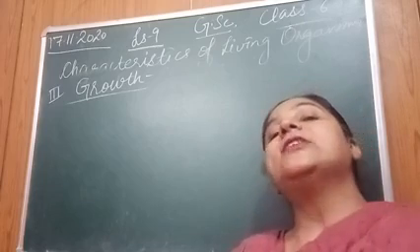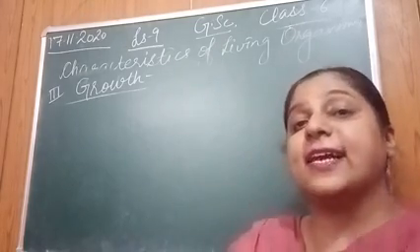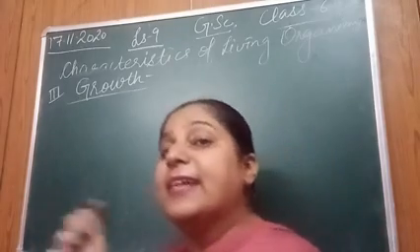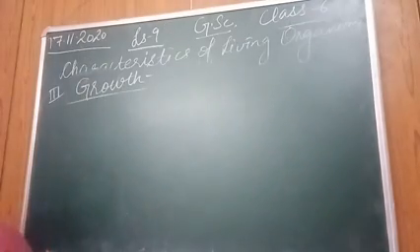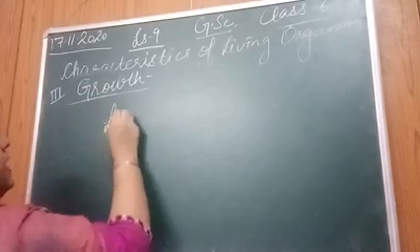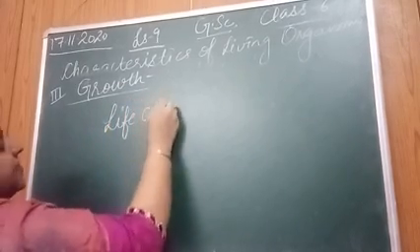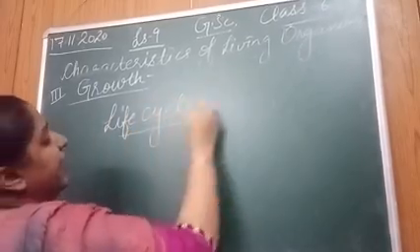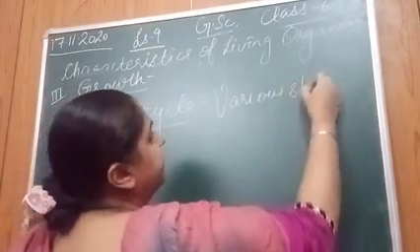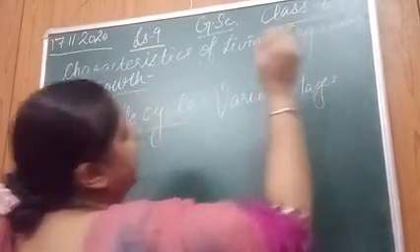These all are the different stages in your life cycle. These various stages passed by a living organism are known as life cycle. What is life cycle? Various stages passed by a living organism.